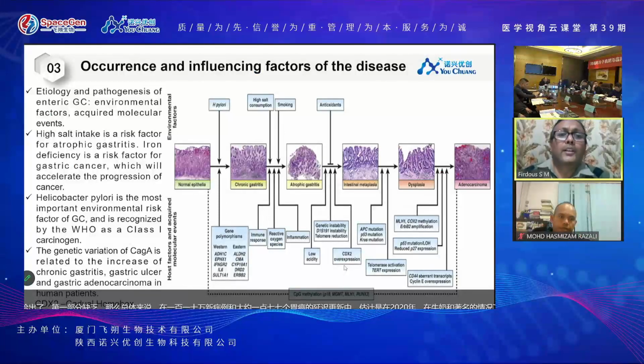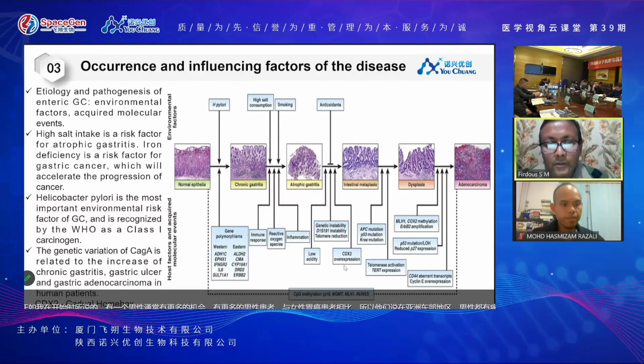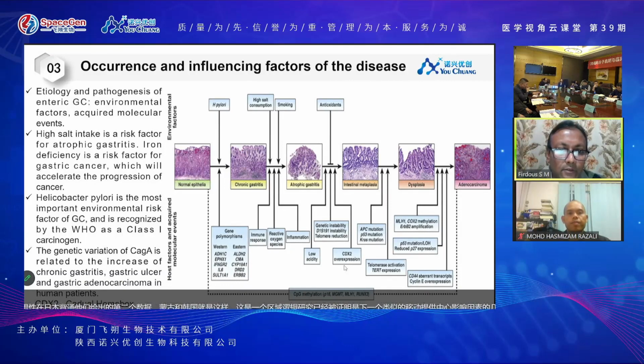Here, the occurrence and the influencing factors. So several influencing factors are there. Some influencing factors are environmental factors, some are genetic factors or host factors, or acquired molecular event factors. So you can see in the figure, there are environmental factors as shown, whereas downwards there are host factors as shown.